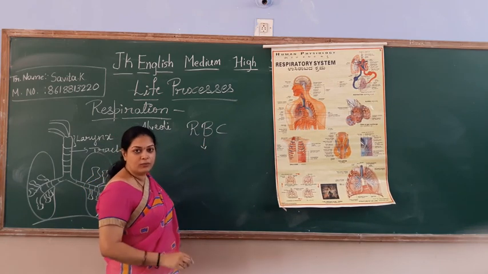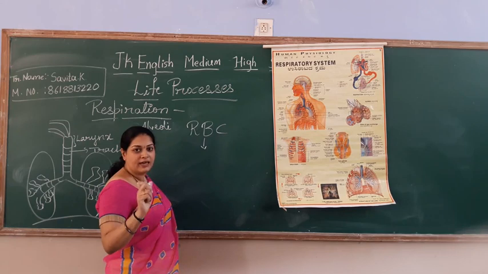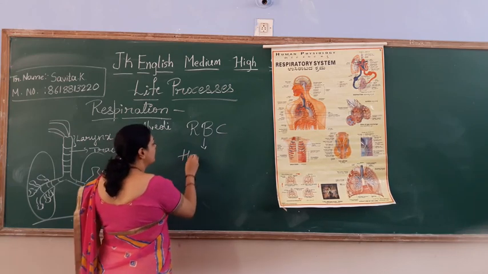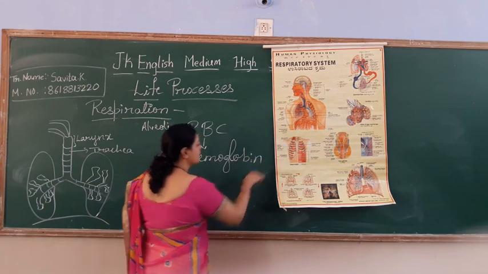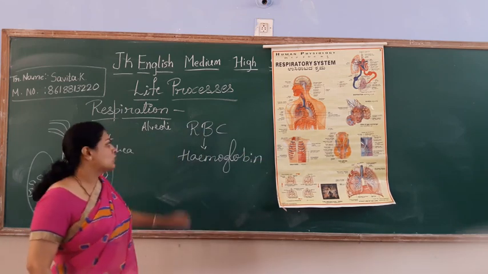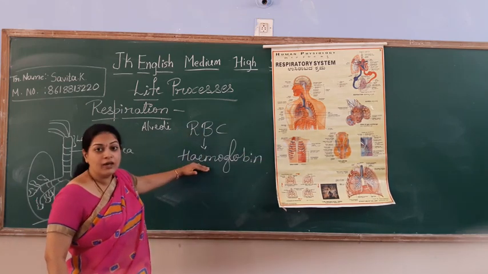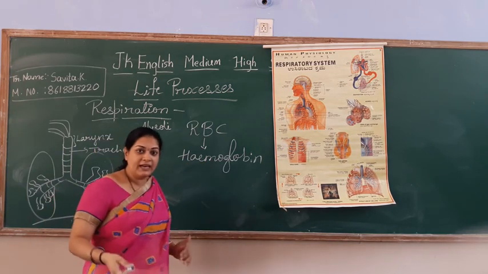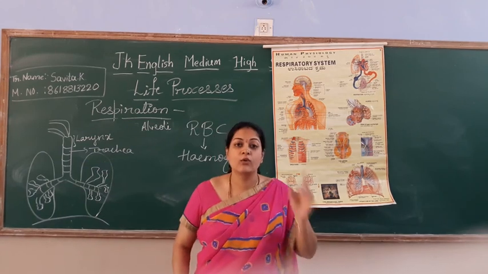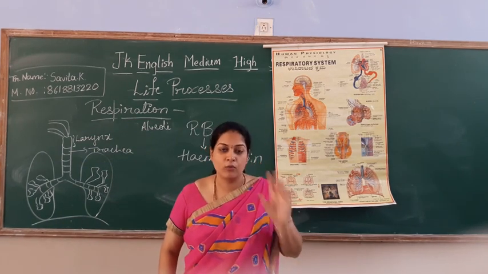What is the color of your blood? Red, right? Why is it red? Because it has a pigment called hemoglobin. So the RBC will give that oxygenated blood to hemoglobin. Hemoglobin will carry that oxygenated blood to each and every cell of your body.